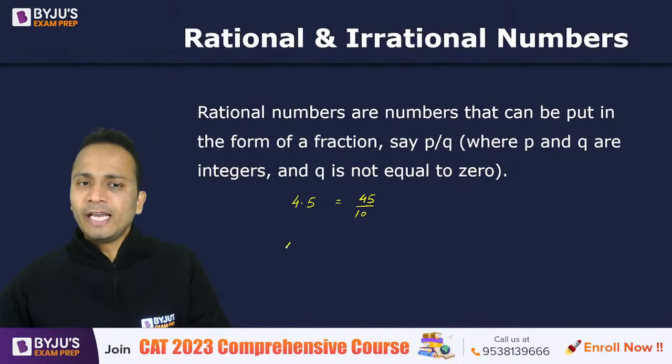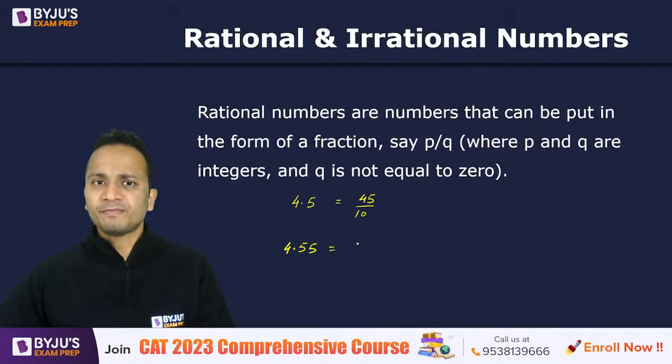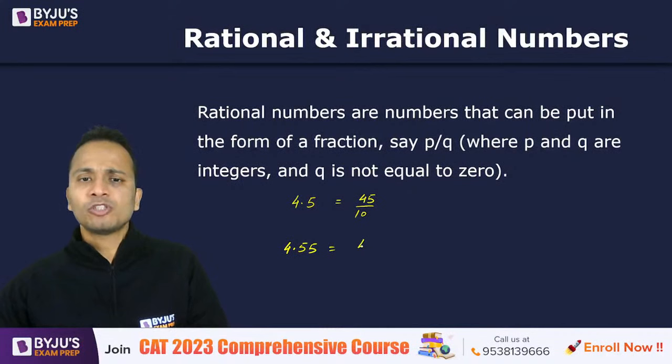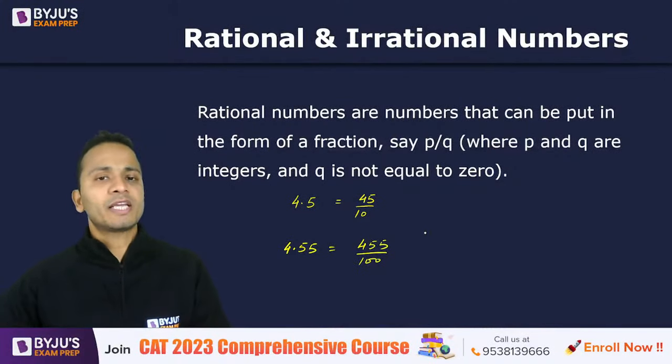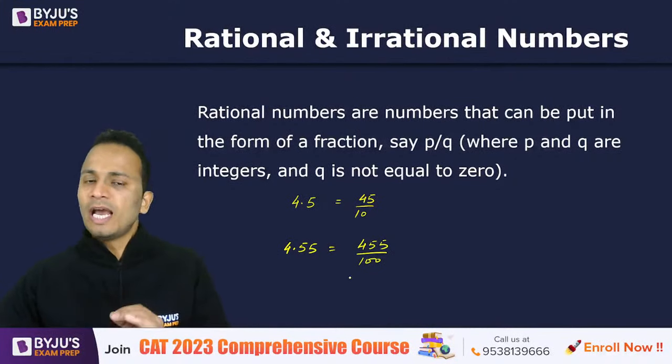All right. Now next, let's say the next number is 4.55. Further, 4.55 can also be written as 455 divided by 100, which is again converted in the form of P by Q, and hence it is a rational number.